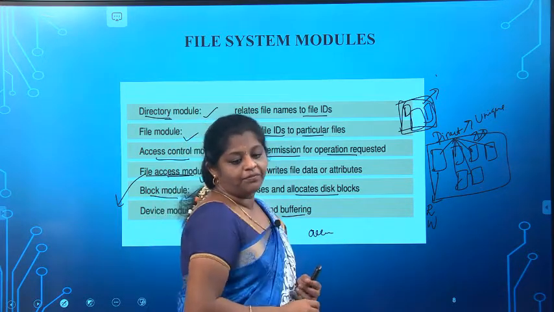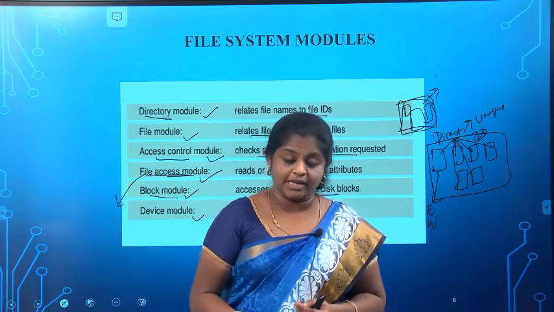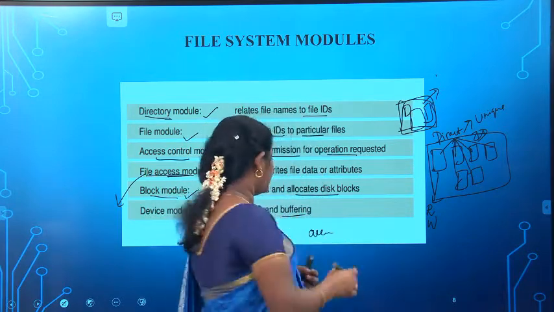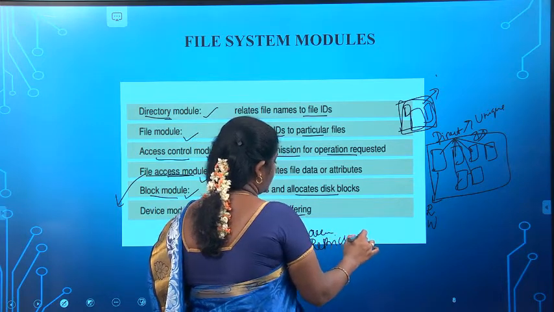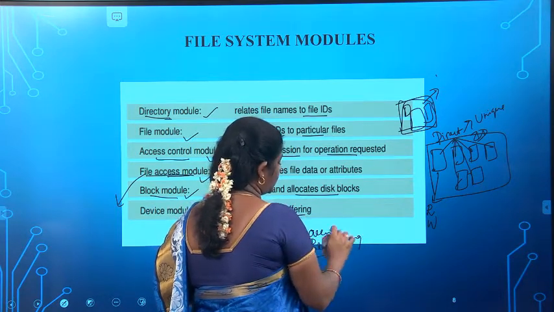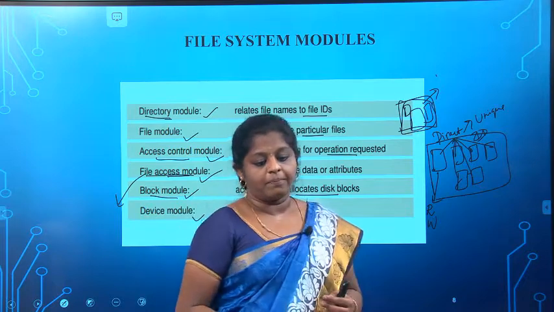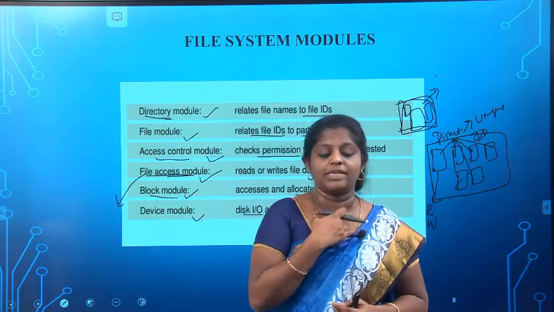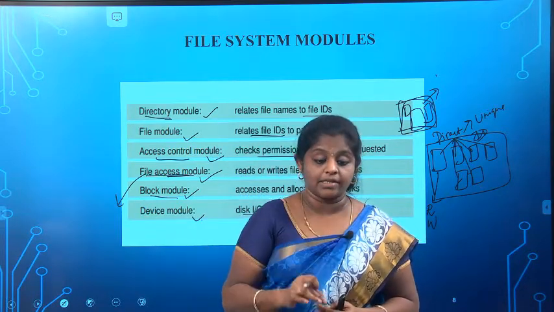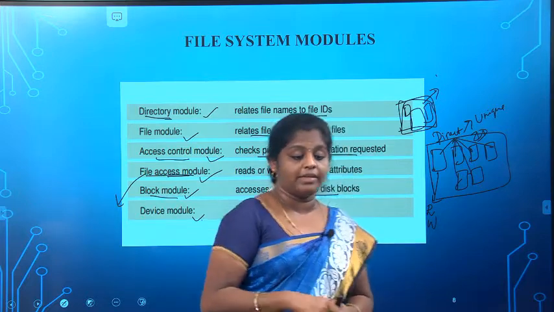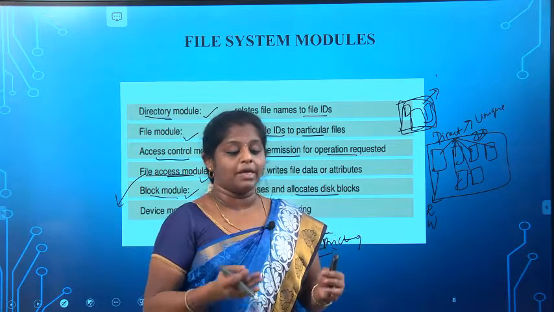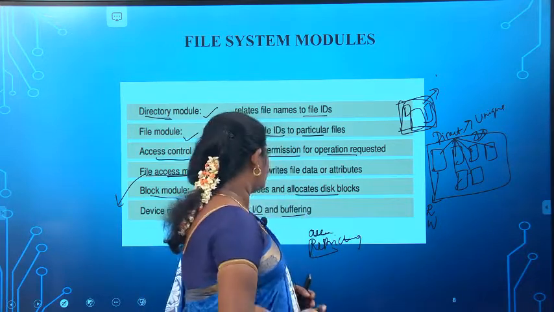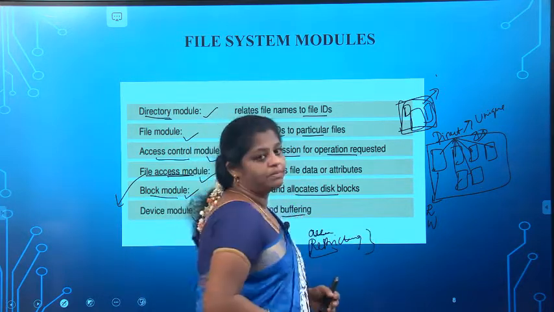Then restricting access to the files according to the user's authorization and the types of access requested, either reading, updating or executing. What type of access is requested, that also should be included.